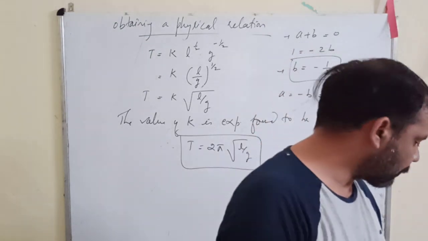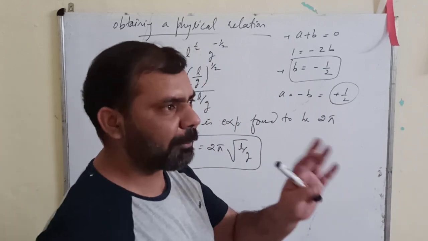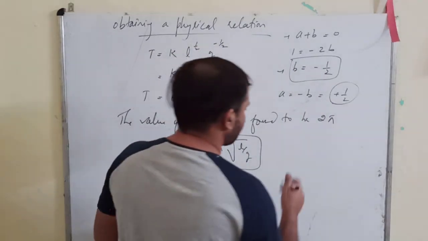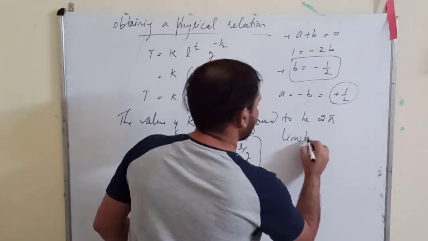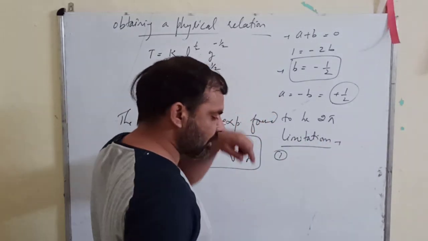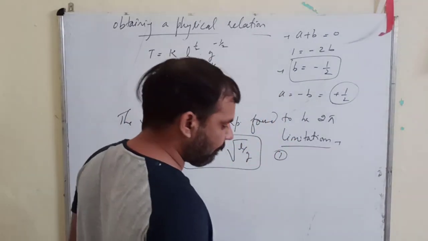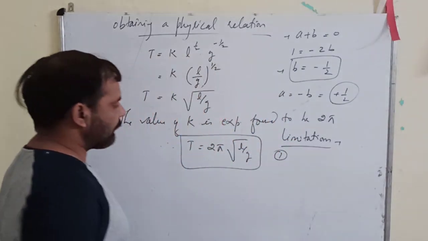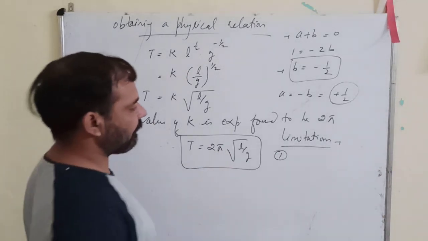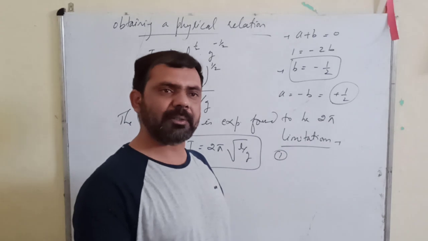Now we come to the limitations of this dimensional method, and there are a few important limitations. This is the last topic. The first limitation is that this dimensional method doesn't tell you about dimensionless constants.